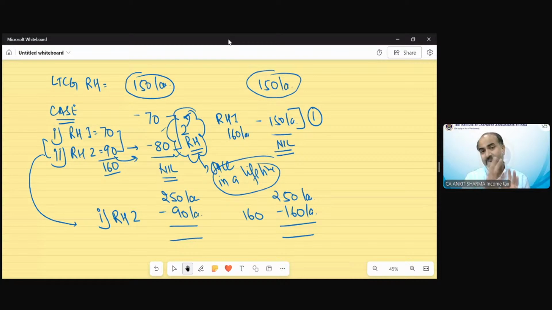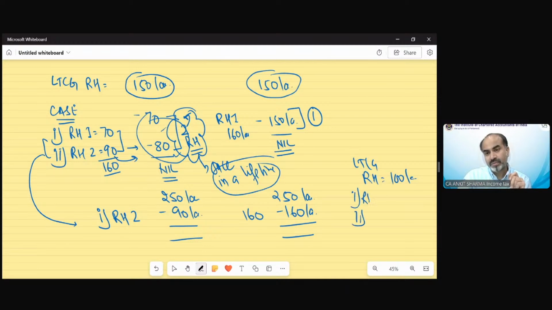So if we have claimed 70 lakh and 80 lakh both benefits in this year, and after 2 or 3 years, again a long-term capital gain on a residential house comes, suppose 100 lakh. And now the assessee purchased two more residential houses for the purpose of exemption. One for 60 lakh, one for 50 lakh.